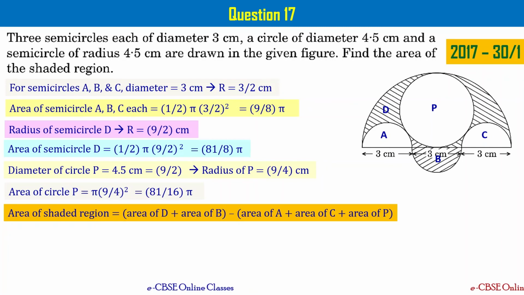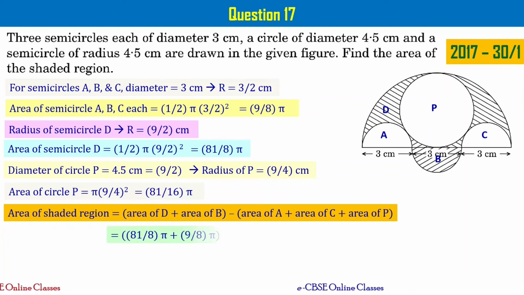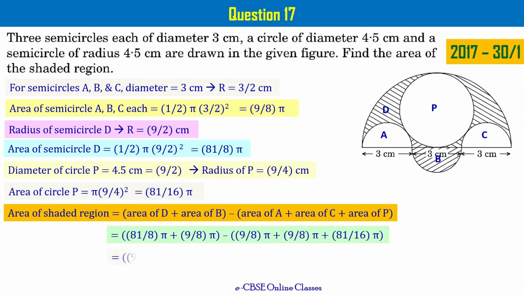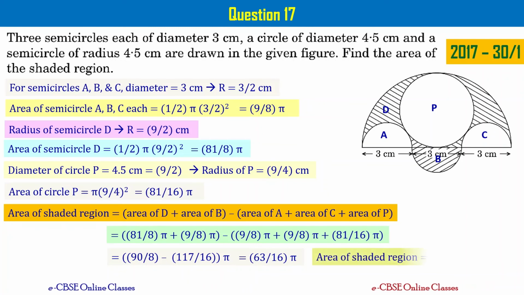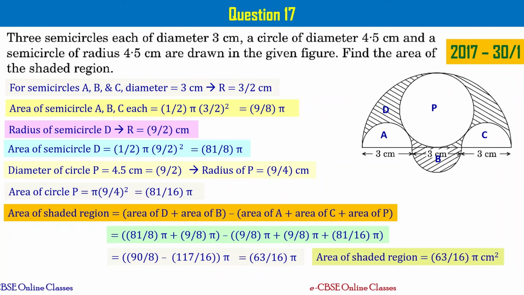So the area of the shaded region can now be written as the area of D plus the area of B, those two are shaded, minus the components which are unshaded, those are the area of A plus the area of C plus the area of P, right? Let's substitute the values we got for all these areas and simplify it such that you get the answer as 63 by 16 pi. So to answer the question, the area of the shaded region is equal to 63 by 16 pi centimeter square.